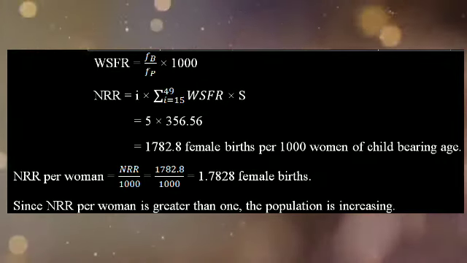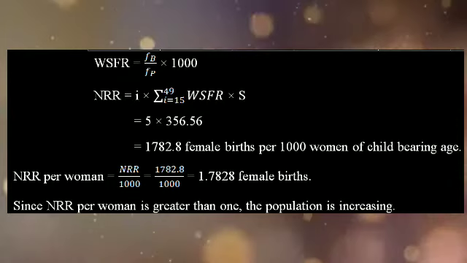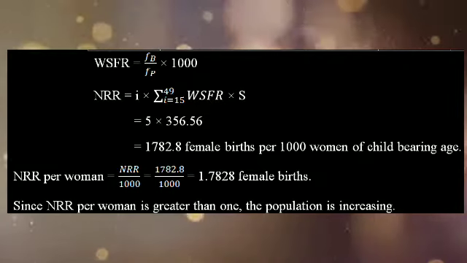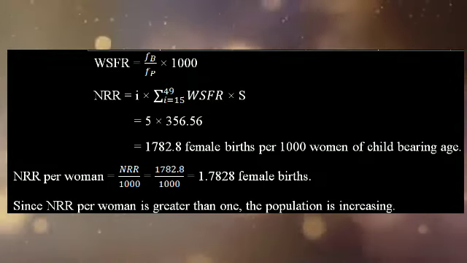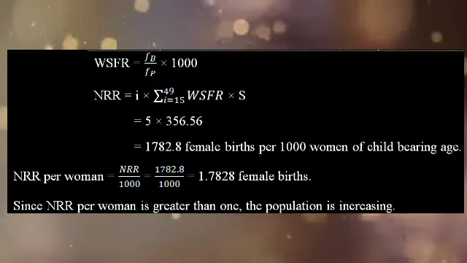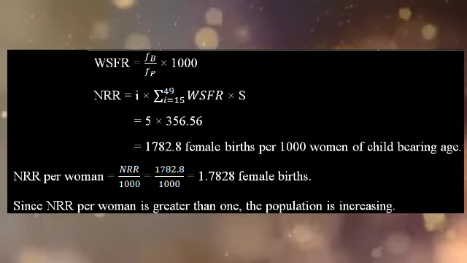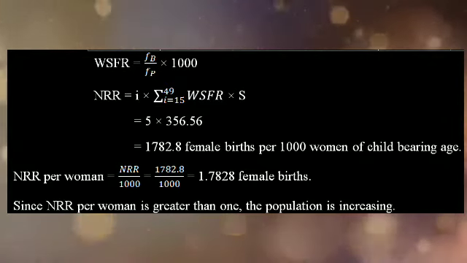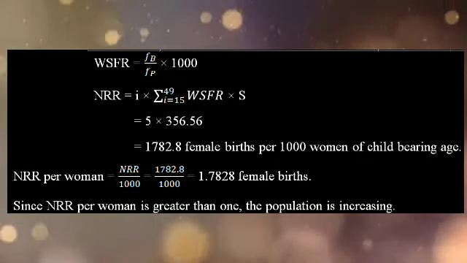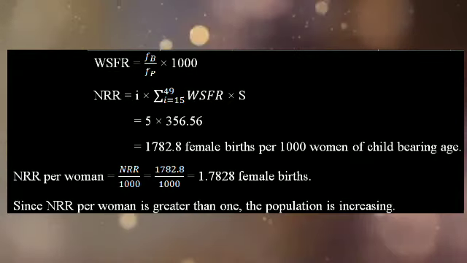After finding NRR, divide this ratio by 1000 and find NRR per woman. So NRR per woman equal to NRR divided by 1000, which is equal to 1782.8 divided by 1000, that is equal to 1.7828 female births. After that, in order to judge about the population, just look at the value, that is NRR per woman is 1.7828.